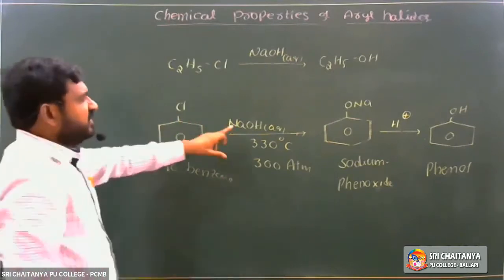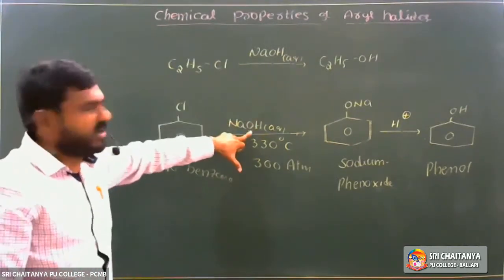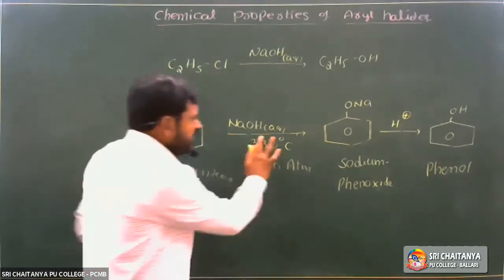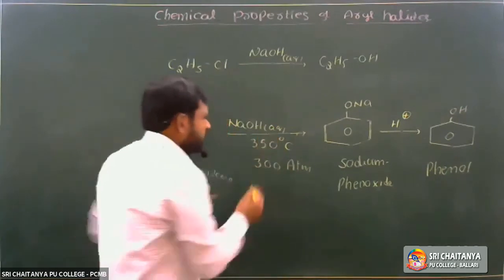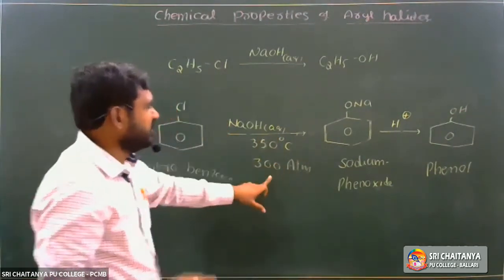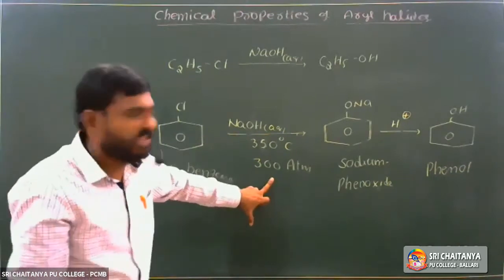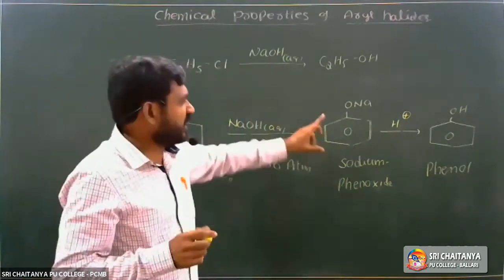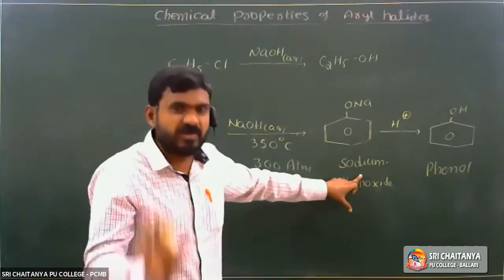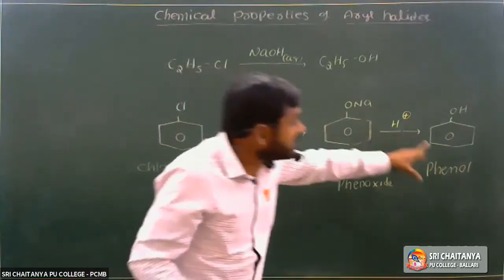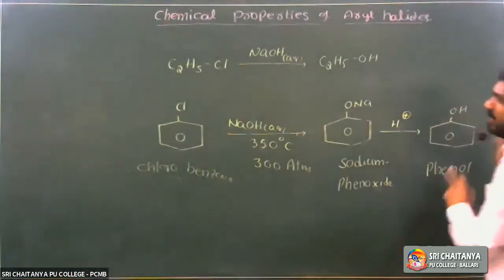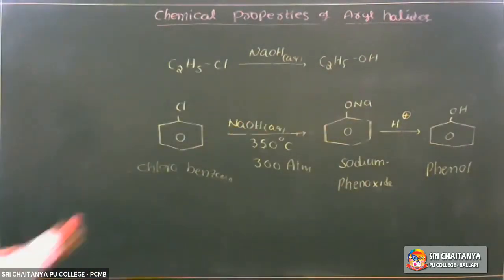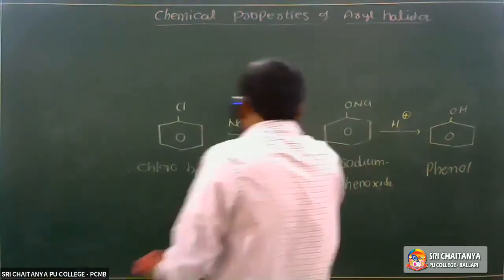It is treated with either solid or aqueous sodium hydroxide at about 350 degrees centigrade temperature, 330 to 350, and 300 atmospheres of pressure. So an intermediate compound is formed. It does not give phenol directly. It gives sodium phenoxide, an intermediate compound. The sodium phenoxide on acidification gives phenol. So it is the first property of chlorobenzene, a method of preparation of phenol from chlorobenzene.